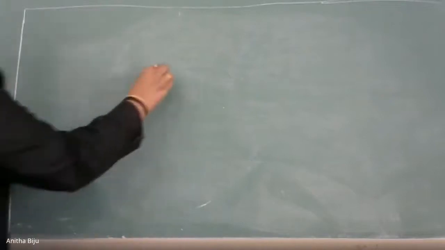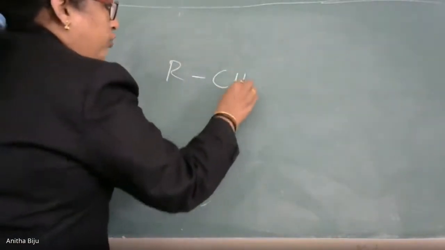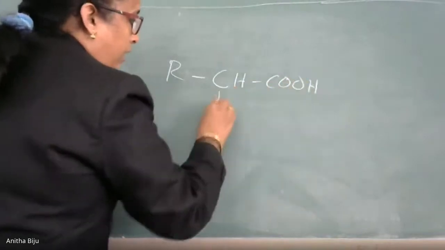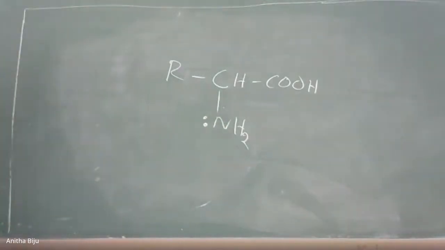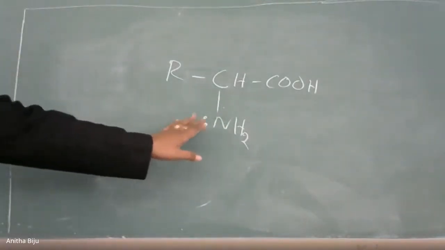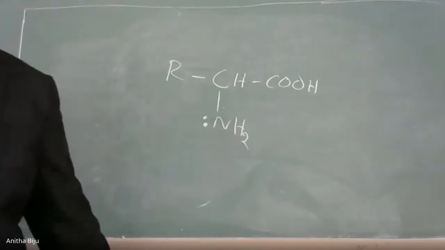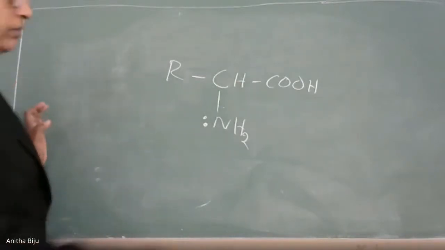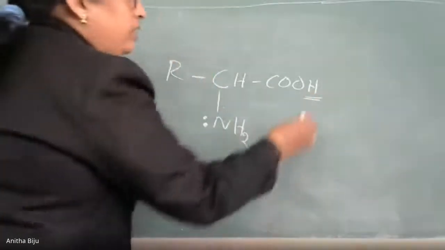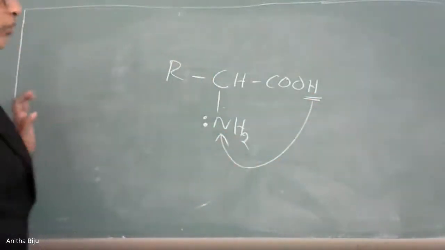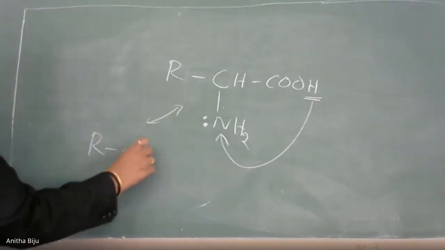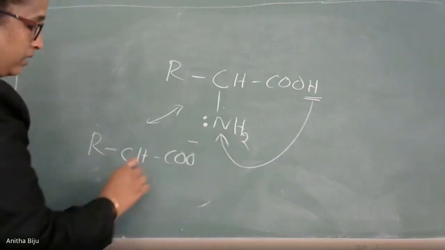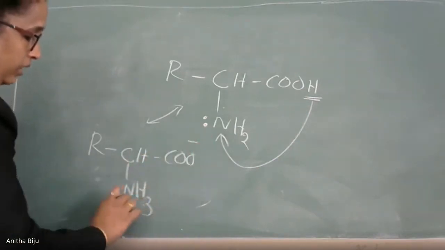Now, in aqueous solution, I will draw the general structure R, C, H, C, O, H, and NH2. You know that this nitrogen has a lone pair of electrons. In aqueous solution, what will happen? This hydrogen migrates to this nitrogen. So we get a structure, and what is that structure? R, C, H, COO minus, and here we have NH3 plus.